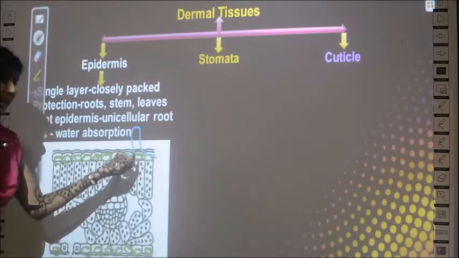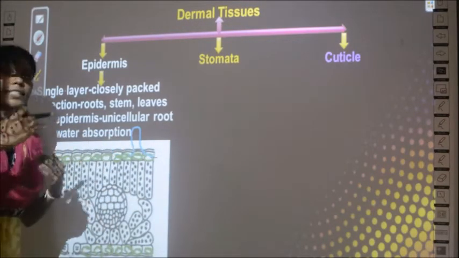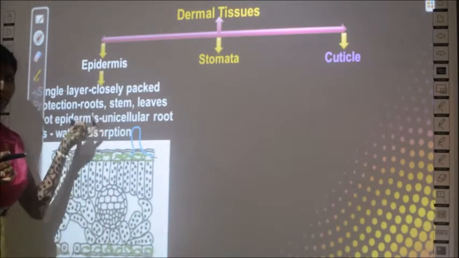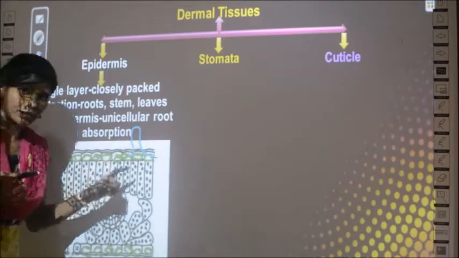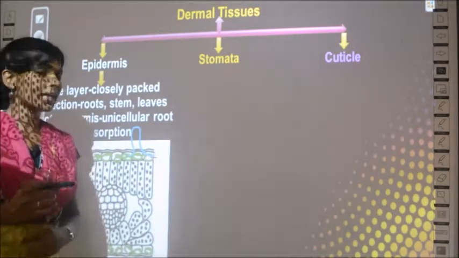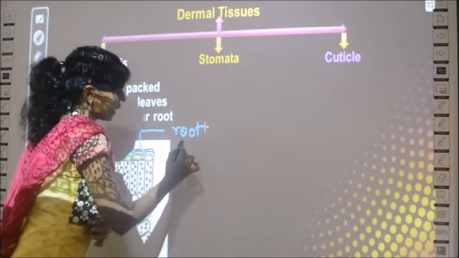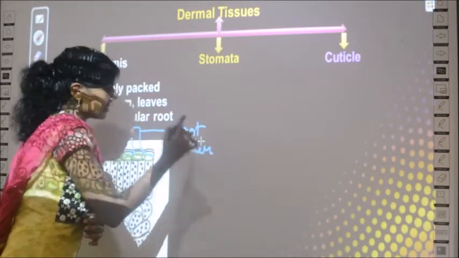If there is an epidermal layer, it will be extended or protruded or elongated in the case of root cells. That elongation or protrusion is called root hairs. What is it called? It is called root hairs. Okay, what did I tell you?